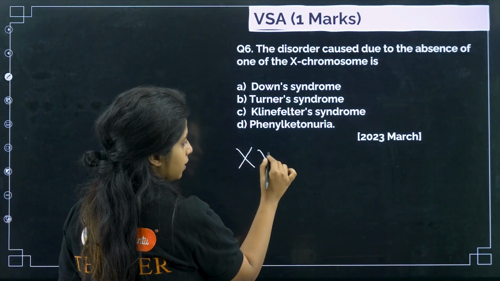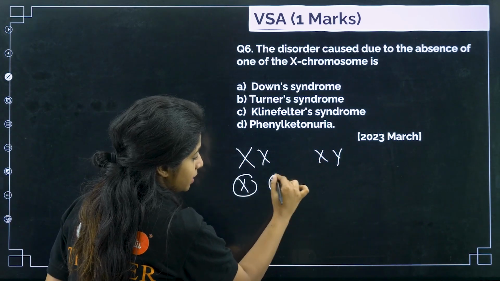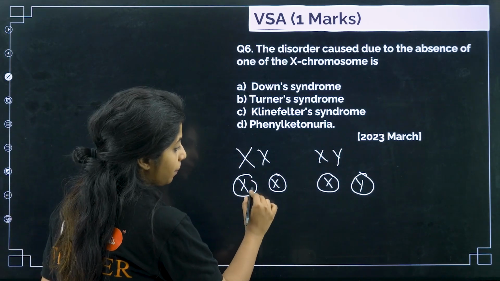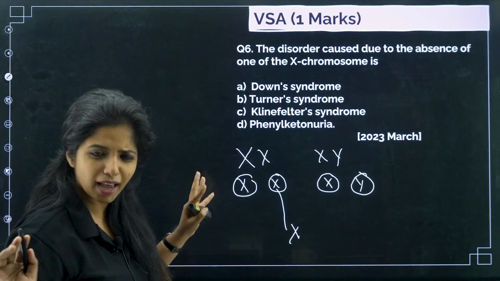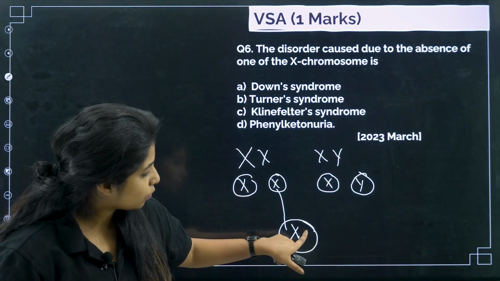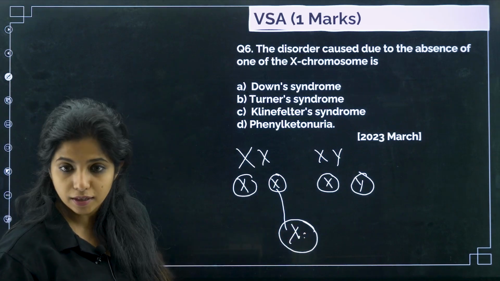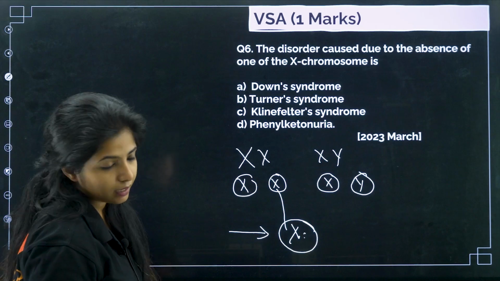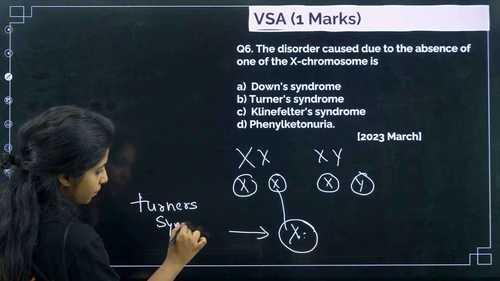So suppose XX and XY people were meeting and then these are the gametes that are being formed. What happened was one gamete was received, the other gamete basically was not received, or something happened, such that there is no other pair present over here. Get it? This makes this particular individual suffer from a syndrome which is known as Turner's syndrome.